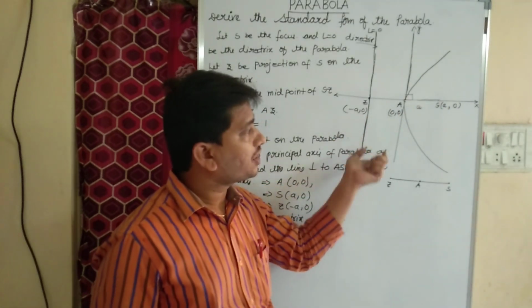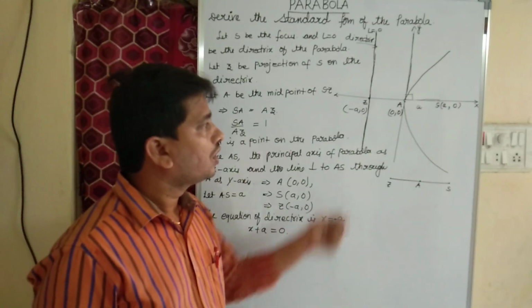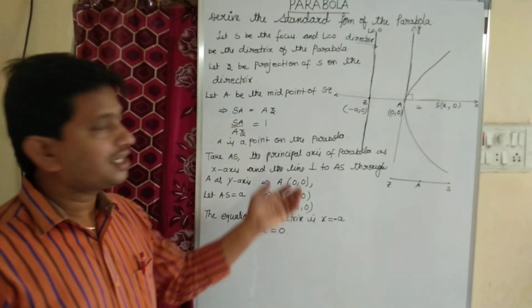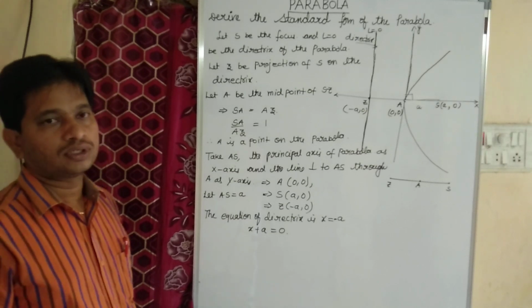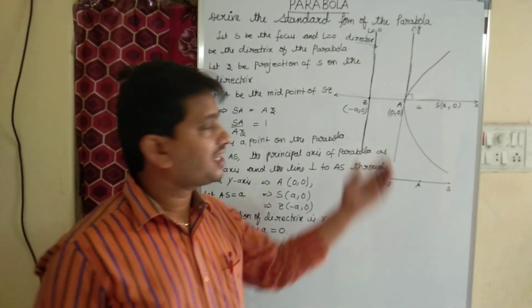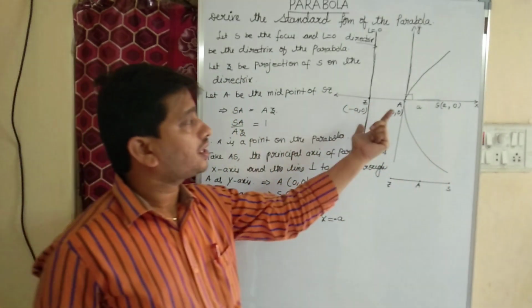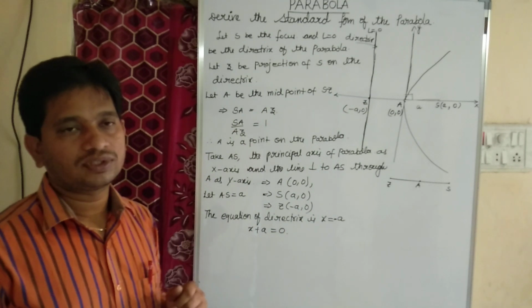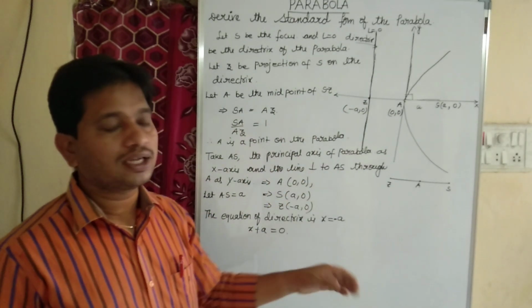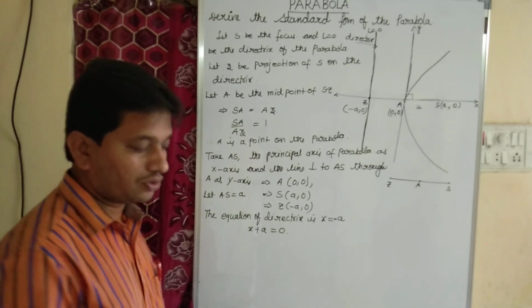I mean, the distance from the center to the focus is A units. Z is (minus A, 0). The equation of the directrix, at a distance of A units from the center towards the left-hand side, is x equal to minus A, so x plus A equal to 0.